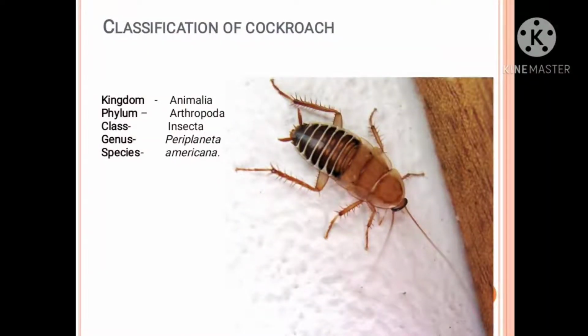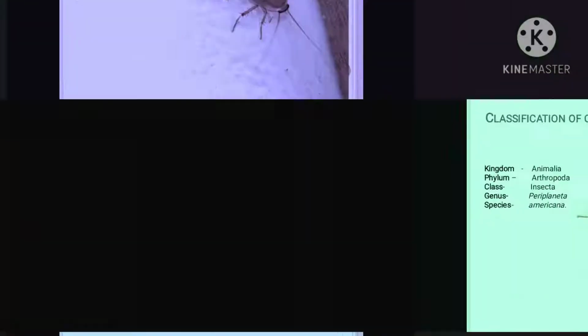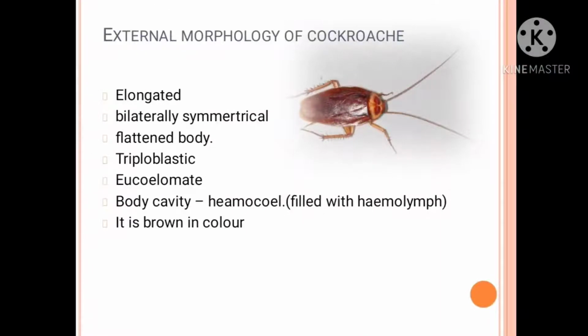As well as the species of the cockroach, that is americana, means the origin is in the continent of America. That's why it is known as the species americana. So like this we have seen the systematic position. Okay, now the next thing is external morphology.